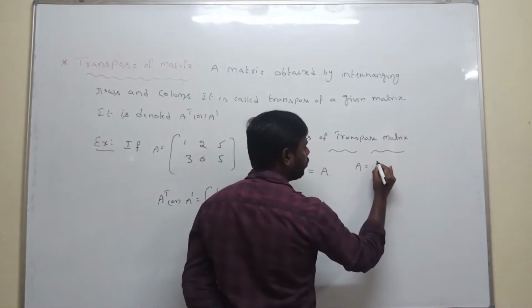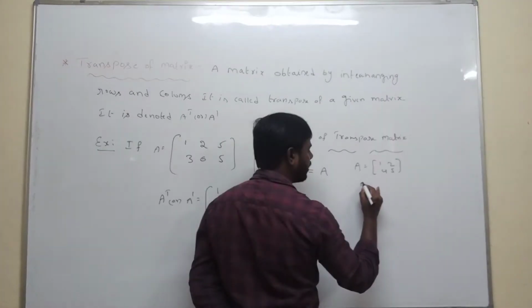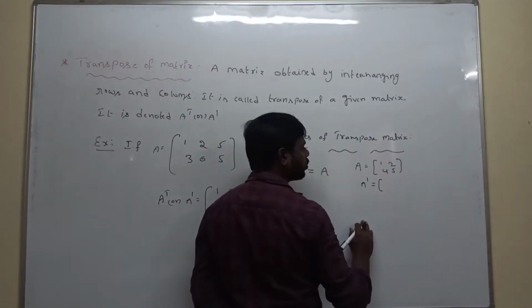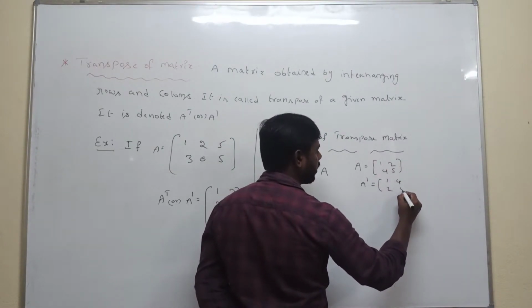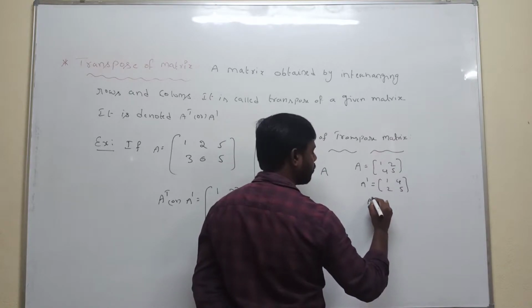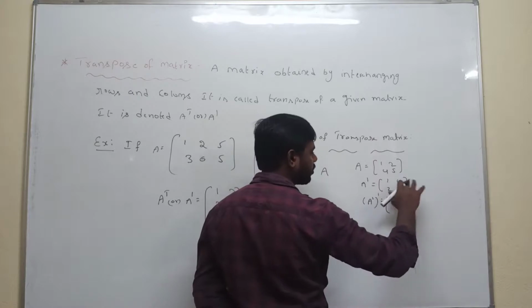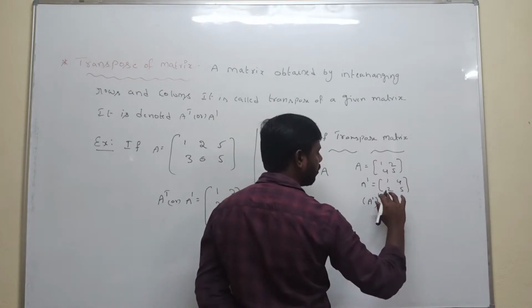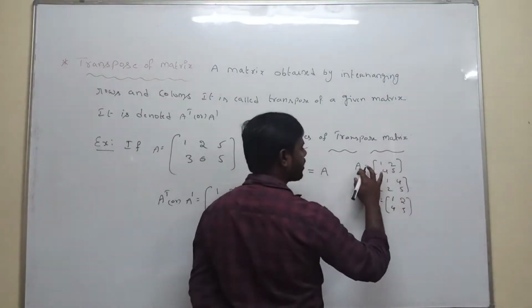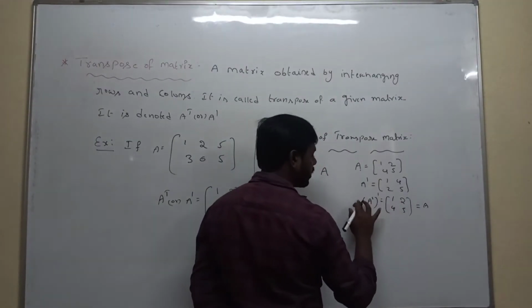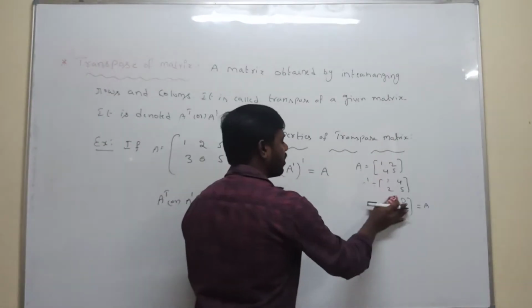Take A is equal to [1 2; 4 5]. To calculate A transpose, interchange rows and columns: the first row is replaced with the first column, the second row with the second column. Again for A transpose whole transpose, same thing: rows and columns interchanging. The first row is replaced with the first column, the second with the second column. So here we get 1 2 4 5, which is the A matrix. That's why A transpose whole transpose is nothing but A. So that is the first case.